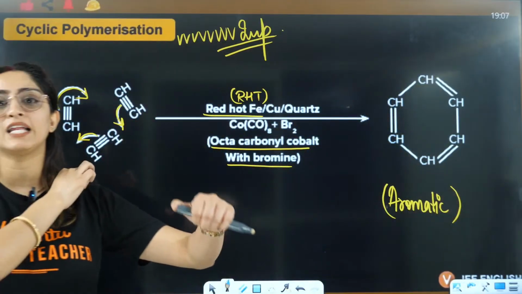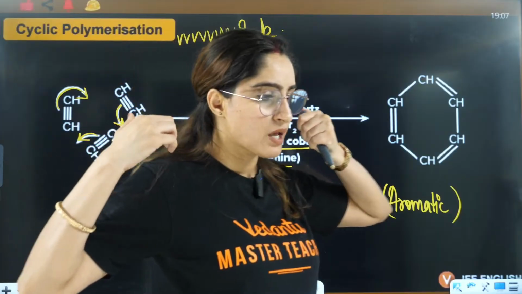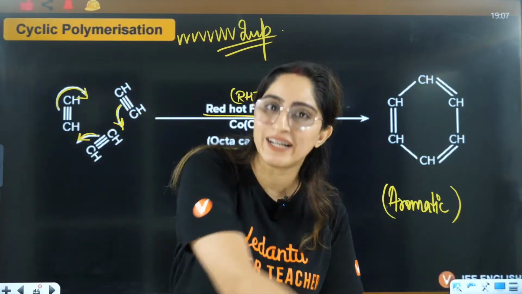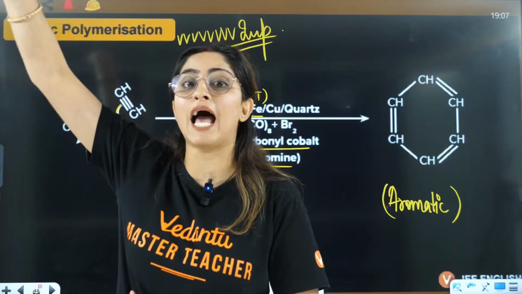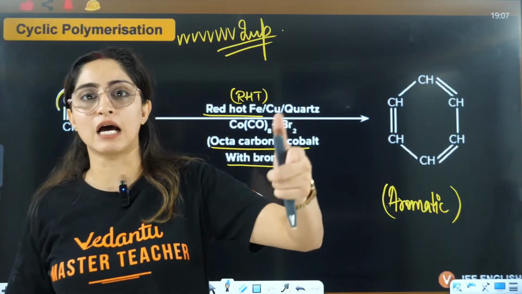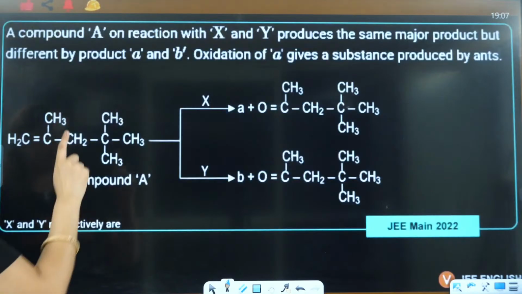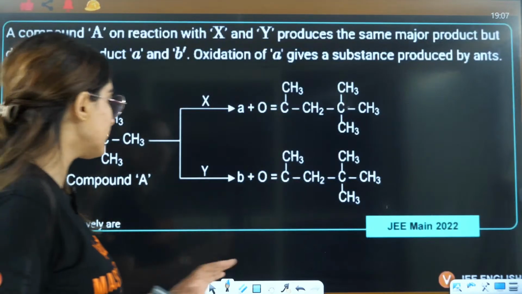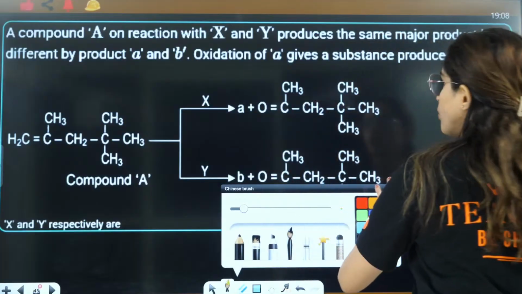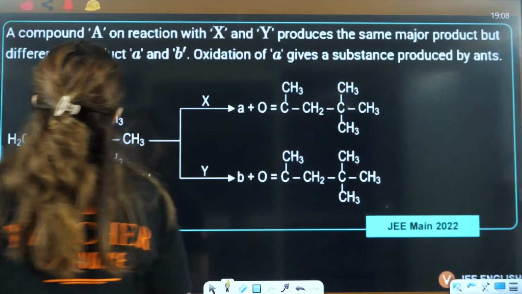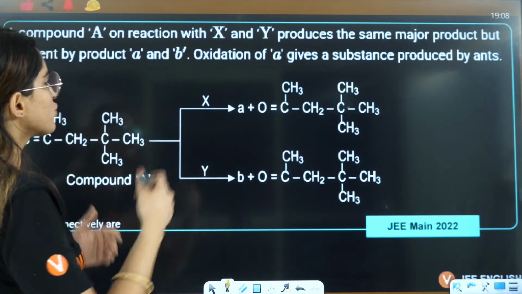Because with alkyne you can shift it to an aromatic ring, and from that you should know the aromatic reactions which they will further ask. So it's a very important cycle that goes here. That's why this reaction is so important, right? Let's do one question here, guys. Before that, let's do the question only.